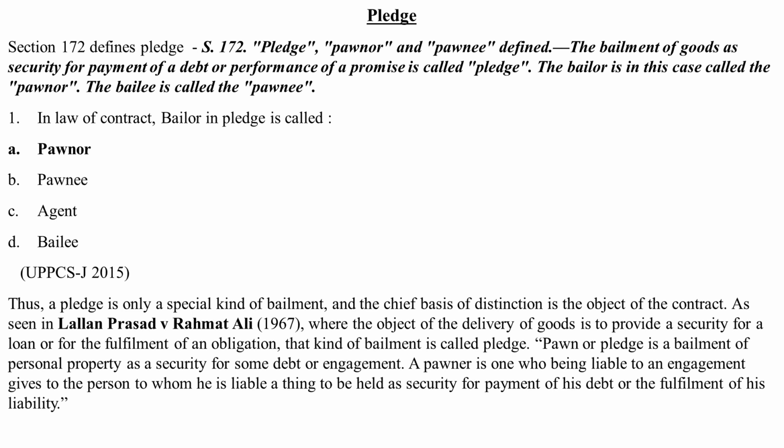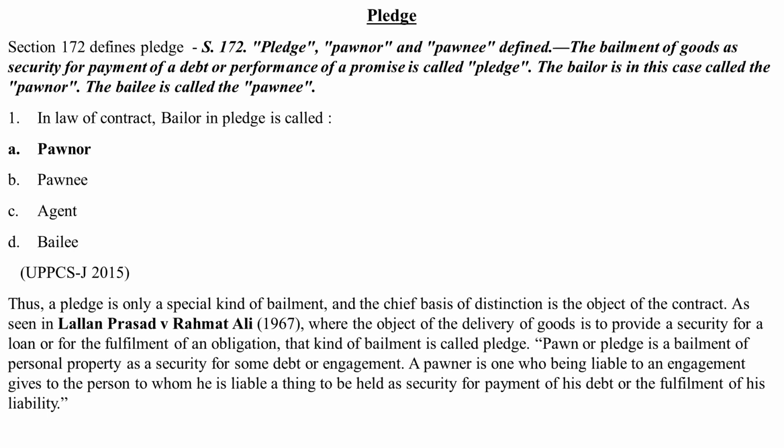Now, coming to the area of pledge, Section 172 mentions pledge, pawner, and pawnee defined. The bailment of goods as security for payment of a debt or performance of a promise is called pledge. The bailer is in this case called the pawner. The bailee is called the pawnee. So, a question has been asked in UPPC's examination 2015. In the law of contract, bailer in pledge is called, and as we would go on to learn, it is called pawner. Bailer in pledge is pawner.